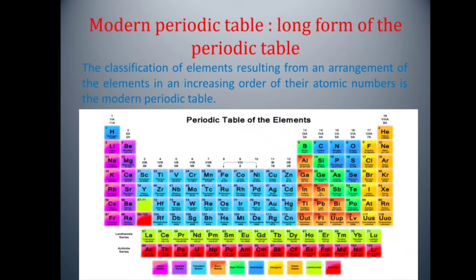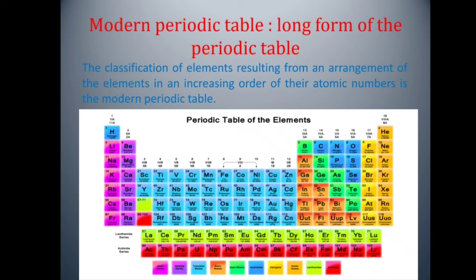Modern periodic table contains 7 horizontal rows called periods, and the 18 vertical columns are the groups 1 to 18. Apart from the 7 rows, 2 rows are shown separately at the bottom of the periodic table. These are called lanthanide and actinide series. There are 118 boxes in the periodic table which are completely filled with elements.